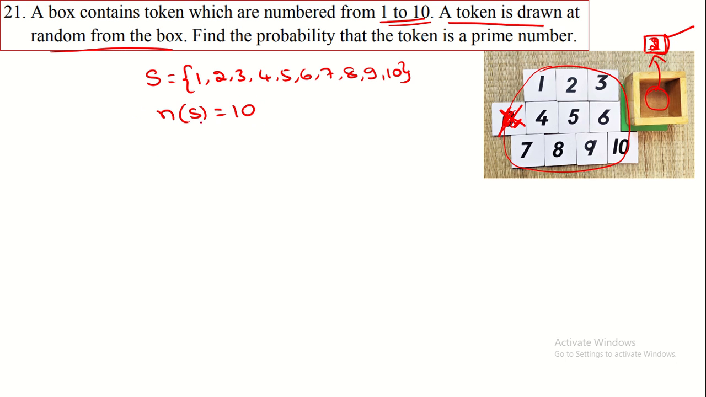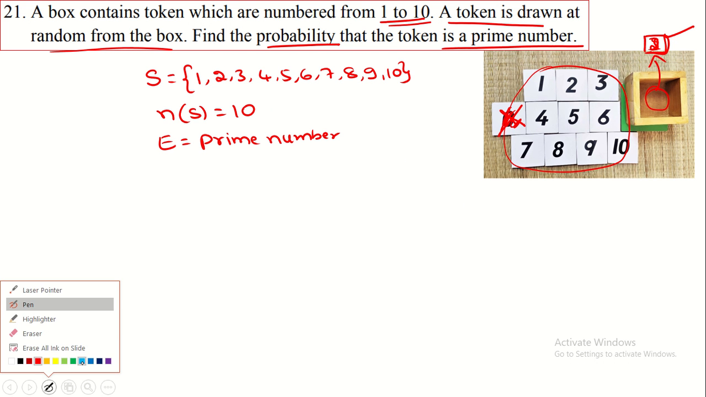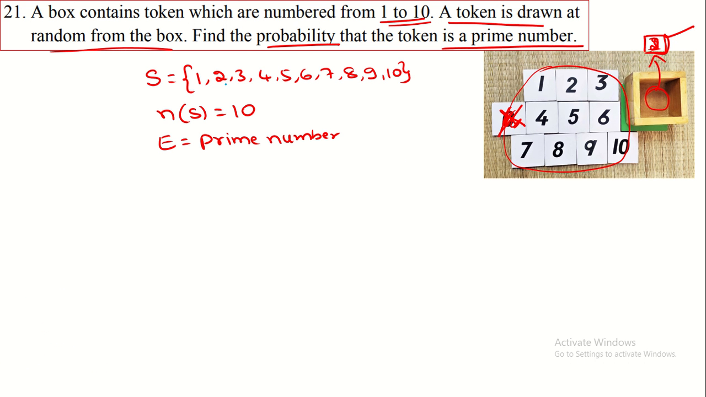Now we have to find the probability that the token is a prime number. Here they gave an event: the event is a prime number. So how can we get the prime number? Prime number means the number which is divisible by 1 and itself only. That number is the prime number. We don't consider 1 as a prime number. We consider 2 as a prime number. It is not divided by any number, it is divided by 1 and itself.